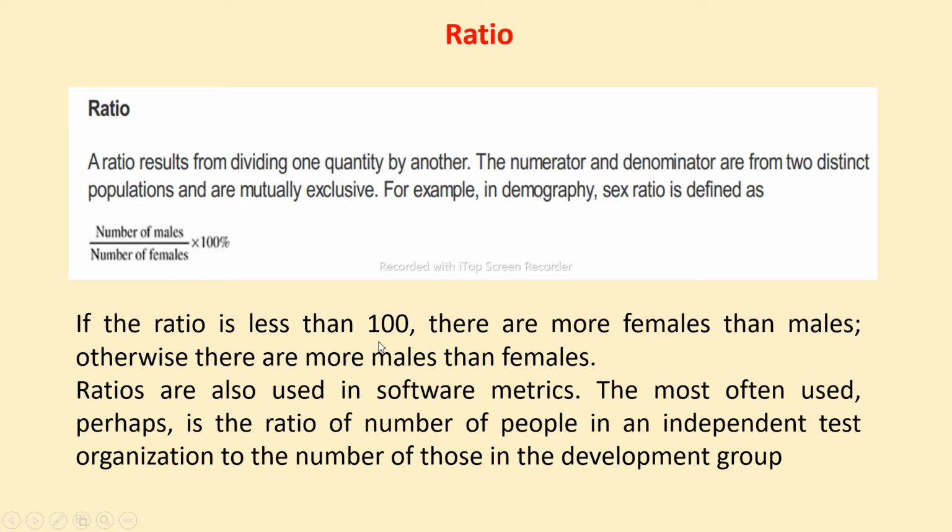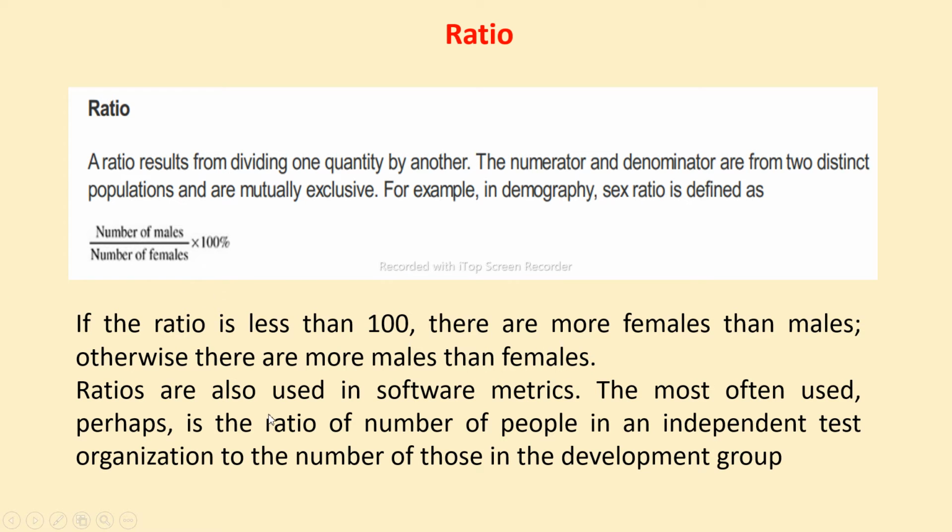If the ratio is less than 100, there are more females than males, obviously; otherwise there are more males than females.